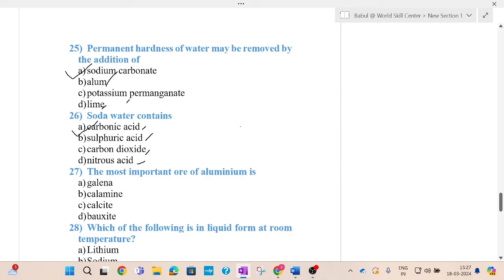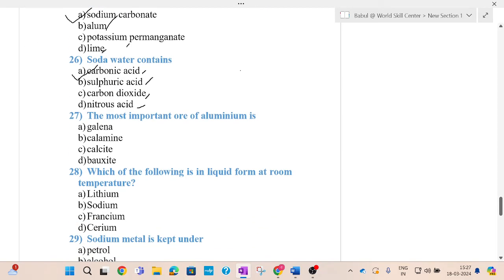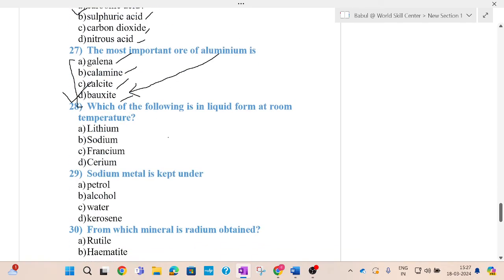Carbonic acid is the right answer. Next question. The most important ore of aluminium. Options are galena, calamine, calcite, bauxite. So out of 4 options, D, that is bauxite, is the correct answer. The ore of aluminium is bauxite.